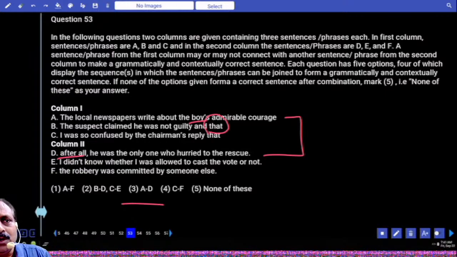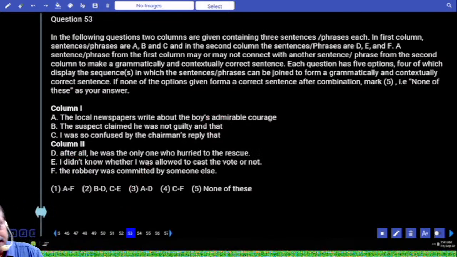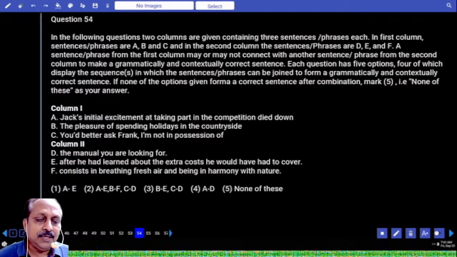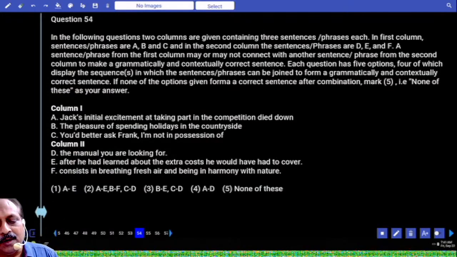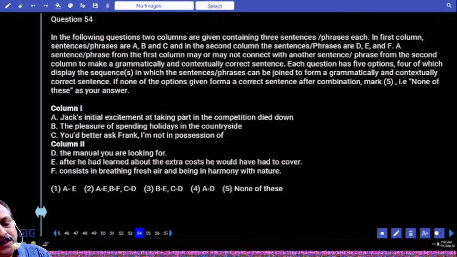Chairman, casting vote, they don't seem related to each other. Based on that, you cannot consider C, E also. What is the answer based on that? AD is the answer. Jack's initial excitement at taking part in the competition died down. Why? After he had learnt about the extra cost he would have had to cover. These two seem a pair.